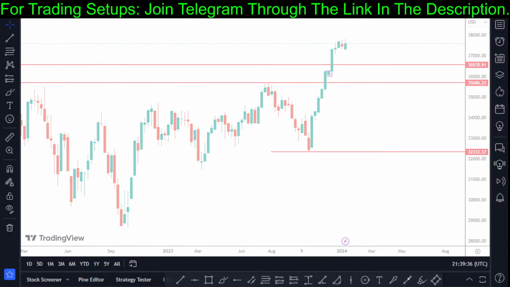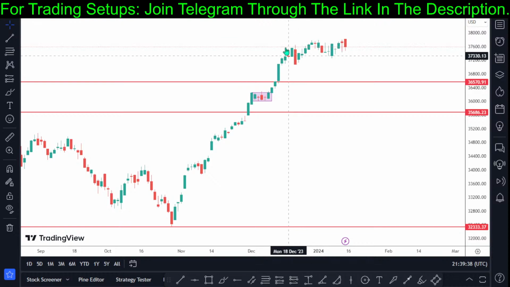But you can see right now, based on the day chart, overlapping of bars. And overlapping of bars technically suggests weakness in the previous trend. So what we had right here, the bullish breakout, you can see that we have overlapping of bars right here. So I can see a strong momentum right here based on the day trader or swing trader. But as a scalper, you could go on the lower time frame.